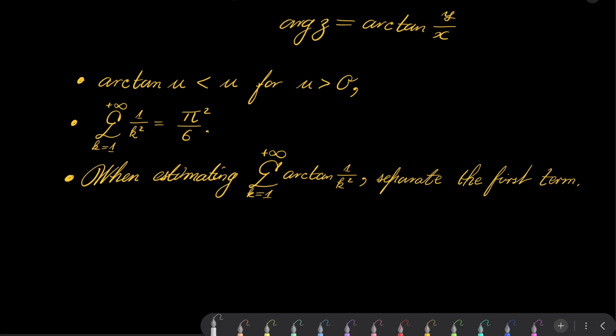And also, we will make use of the following fact that the series from k equals 1 to infinity of 1 over k squared equals pi squared over 6. Well-known fact, first proven by Euler, I believe. And also, when estimating the series of arctangents of 1 over k squared, separate the very first term from the rest and apply our inequality and apply this identity with pi squared over 6. So give this problem a try.